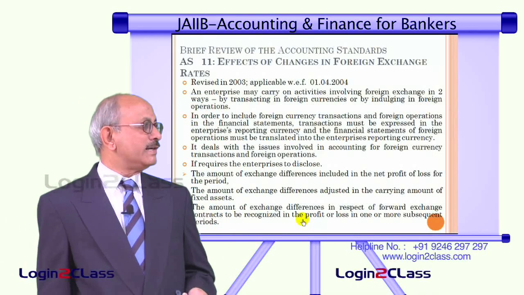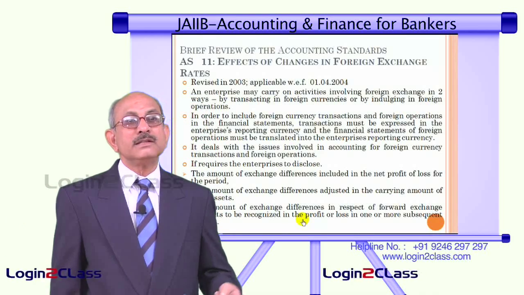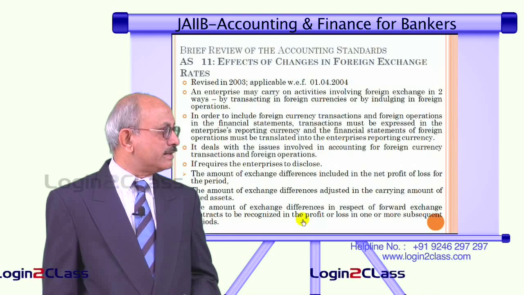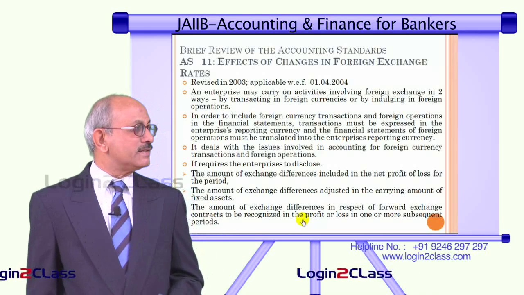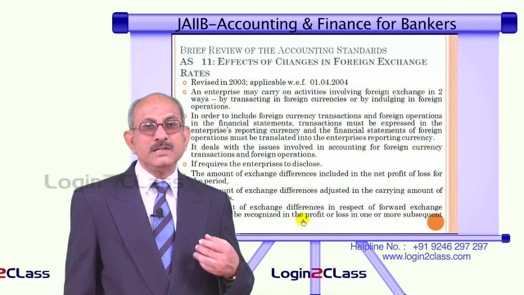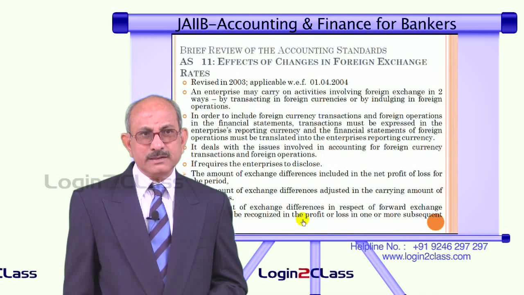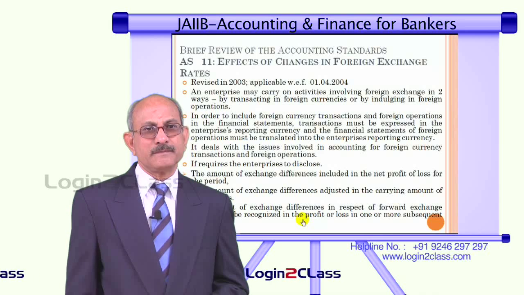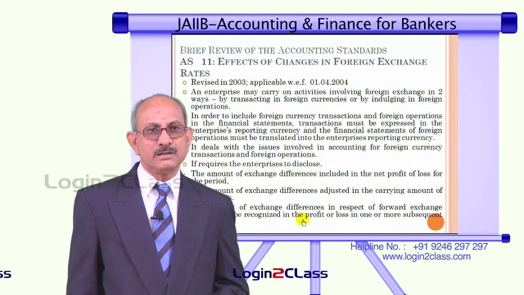It also requires that the entity has to disclose certain matters. One is the amount of exchange differences included in the net profit or loss for the period. That means on account of change in the exchange rates, there could be some changes in the profit and loss of the entity.